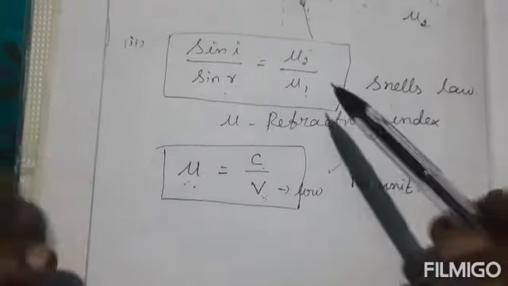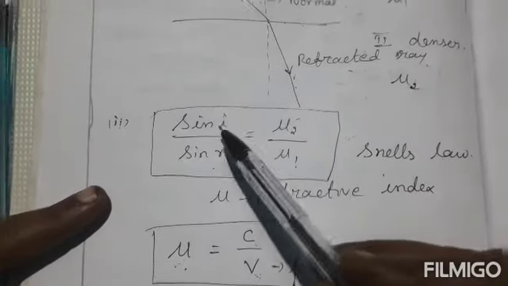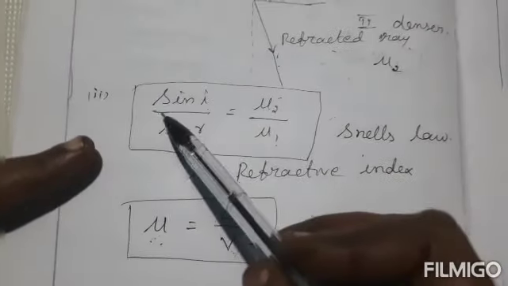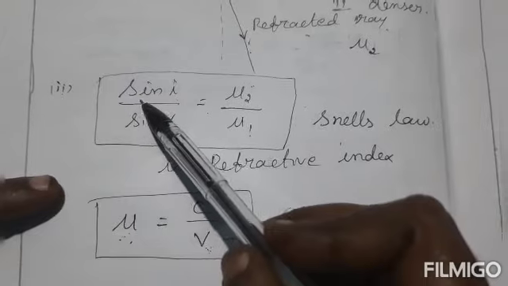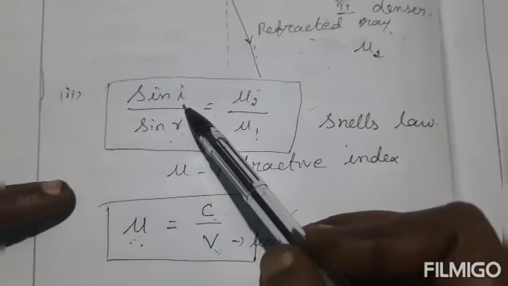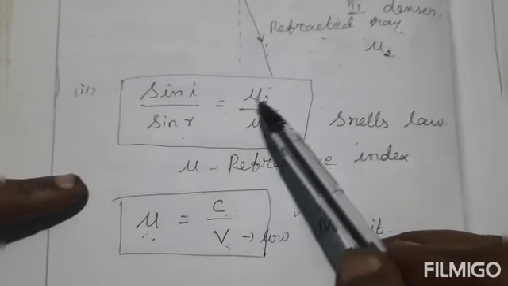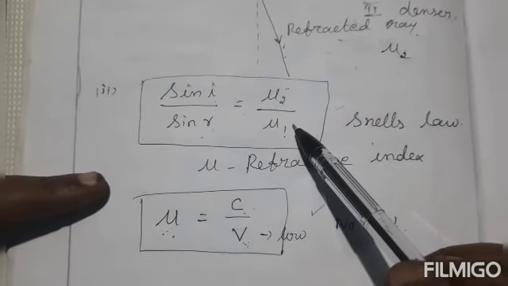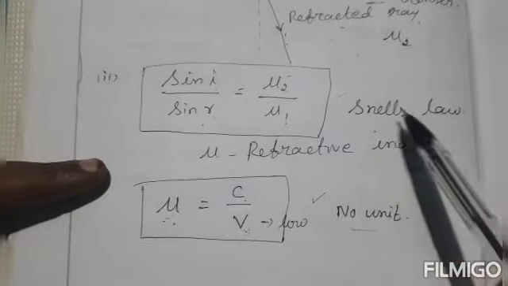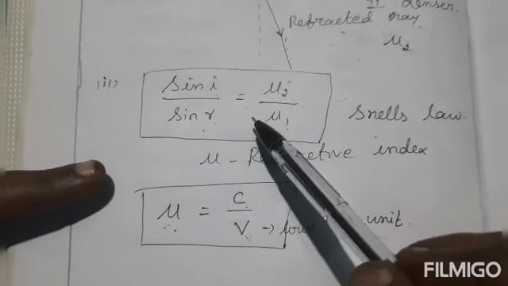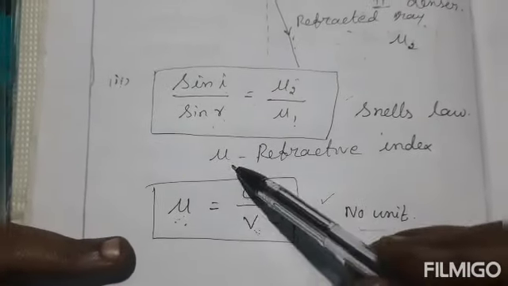Once again, what does Snell's law mean? The ratio of the sine of the angle of incidence to the sine of the angle of refraction is equal to the refractive index of the two media. This law is called Snell's law. Write the formula also. Next, mu means what?